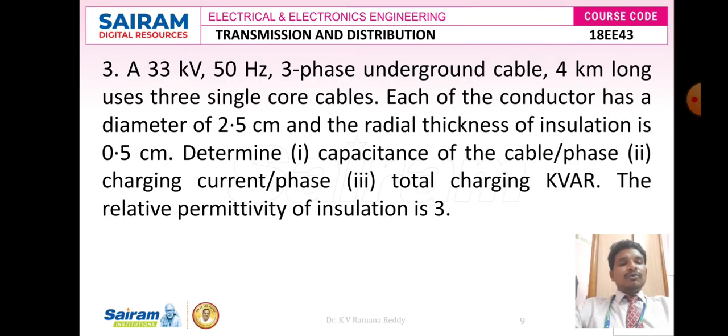Next, let us go through one more problem, problem number 3. A 33 kV 50 hertz 3-phase underground cable 4 kilometers long uses 3 single core cables. Each conductor has a diameter of 2.5 centimeters and the radial thickness of insulation is 0.5 centimeter. Determine first the capacitance of the cable per phase, second the charging current per phase, and the total charging kilovolt ampere reactance. The relative permittivity of the insulation, epsilon r, is given as 3.